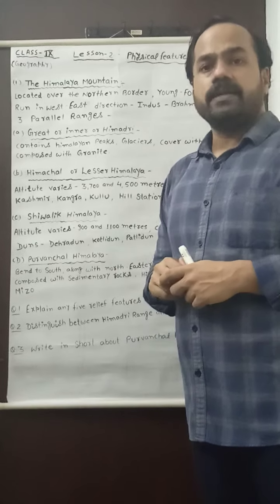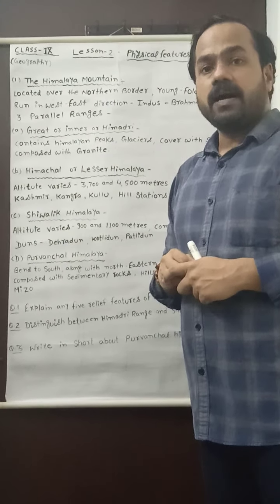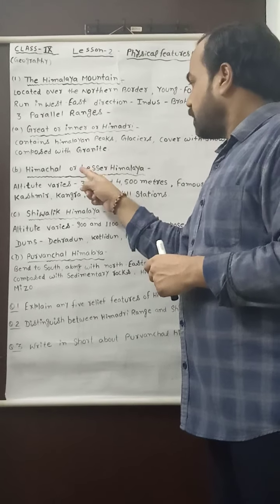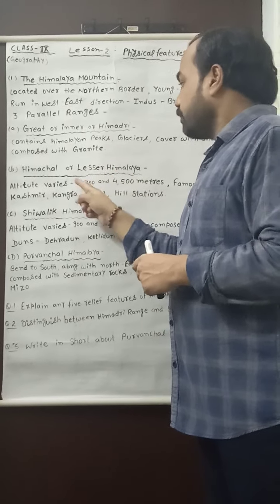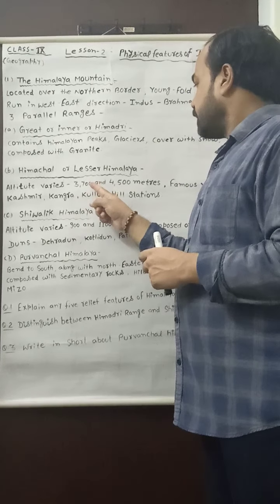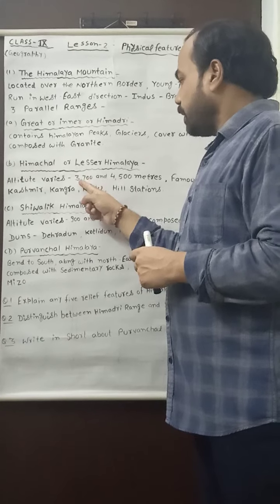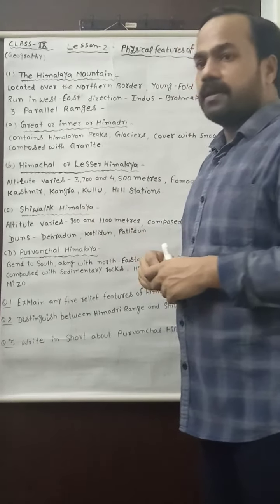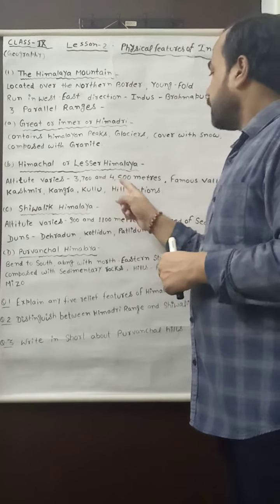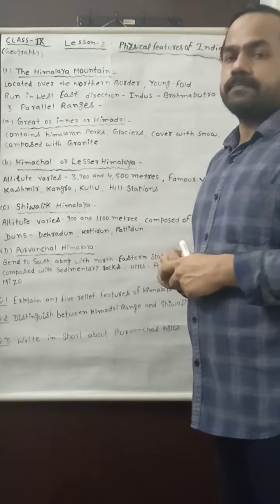What is the meaning of altitude? Altitude means height. The height of Himachal or Lesser Himalaya varies. In some places, the height of Himachal Himalaya is 3,700 meters, and in some places it is 4,500 meters.